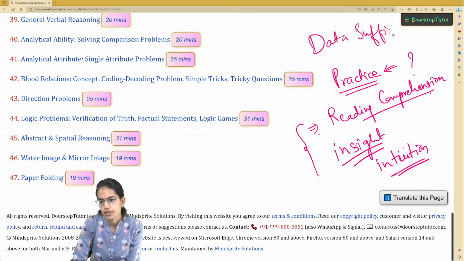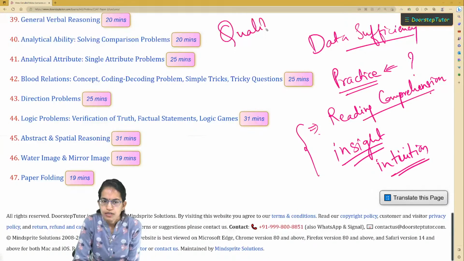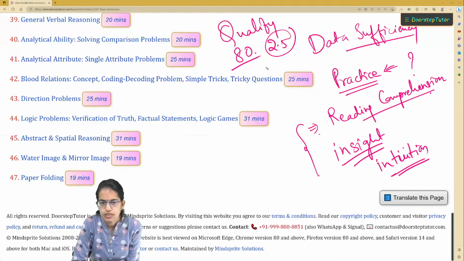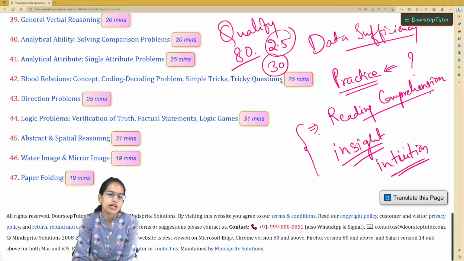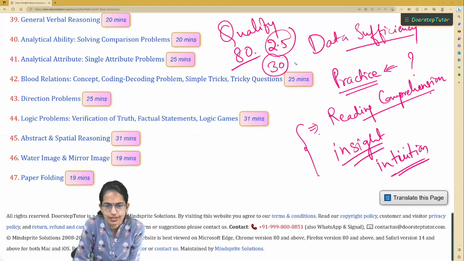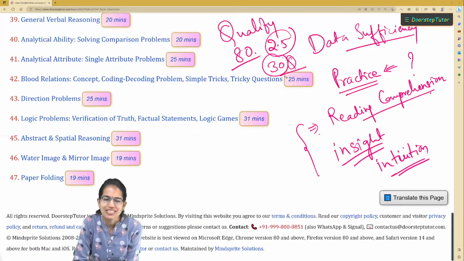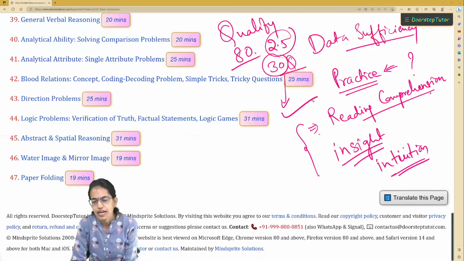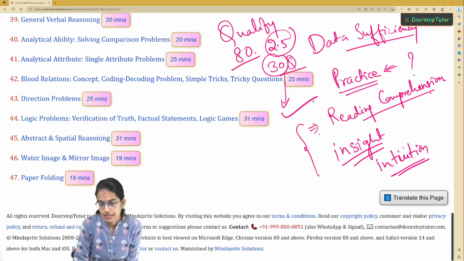Now another important thing to note is CSAT is a qualifying paper. There are 80 questions which are asked, 2.5 marks for each question. Negative marking is there, so be careful. So if you are able to do 27 questions correct or around 30 questions correct, I take a conservative side, I say 30 questions correct without any incorrect question, then you are qualified for CSAT. So you don't need a lot of energy or dedication if you are good at maths.